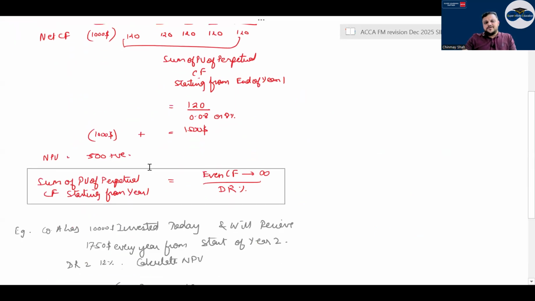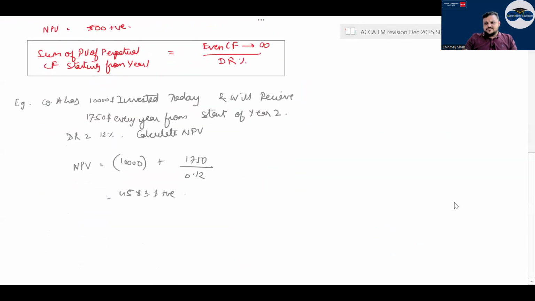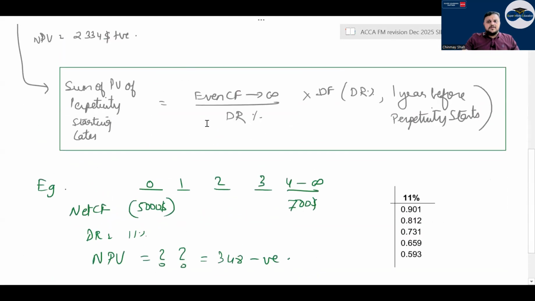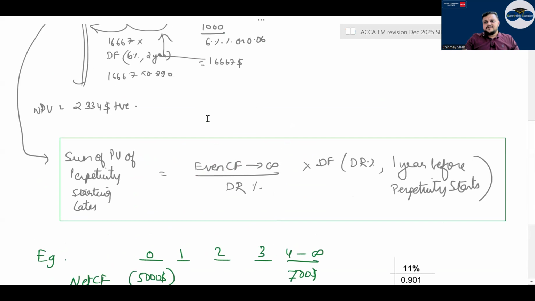Sum of present value of perpetual cash flow starting from year one is even cash flow tending to perpetuity divided by discounting rate percentage. Then there is basic perpetuity starting later. What is that? Have a look. Starting later, you wait until 1 year before perpetuity starts. Pull the cash flow to 1 year before perpetuity starts and then bring it to 0 year. So even cash flow divided by discounting rate percentage, multiplied by the discounting factor of 1 year before perpetuity starts.